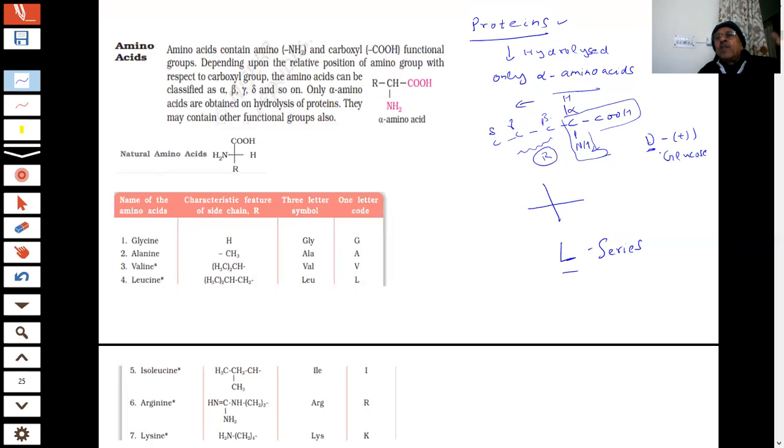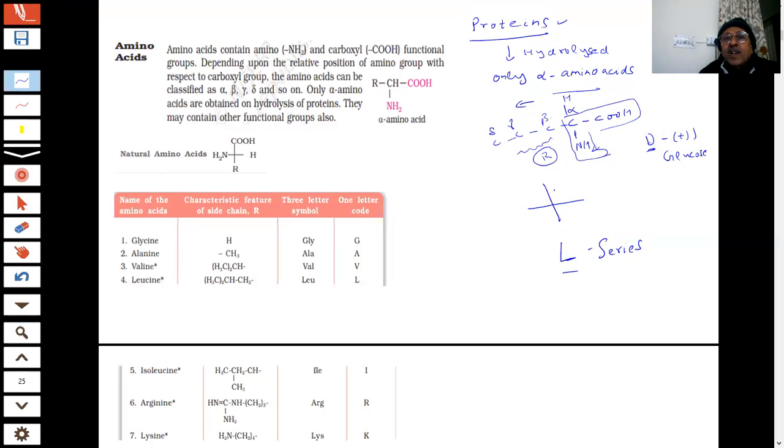When you buy a bottle, you will see D glucose written, not L glucose. Why? Because these are biologically specific compounds inside your body. This is a very important point, as you will study in biology, and you will study more in biochemistry. And it is found that these amino acids belong to L series.